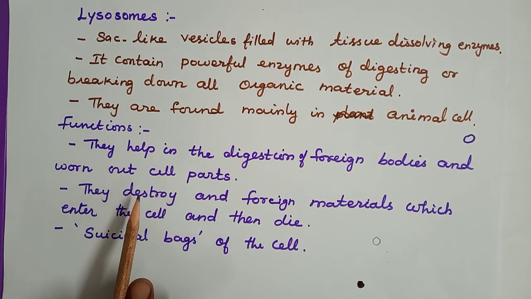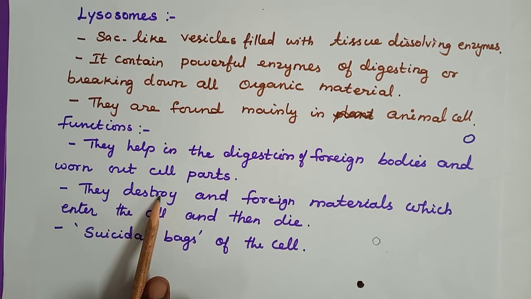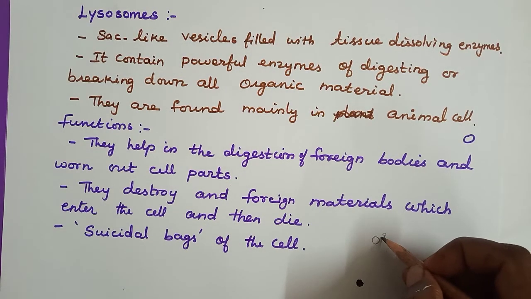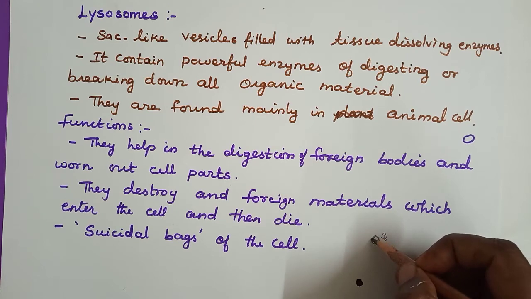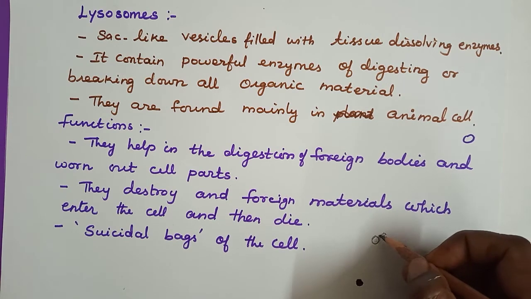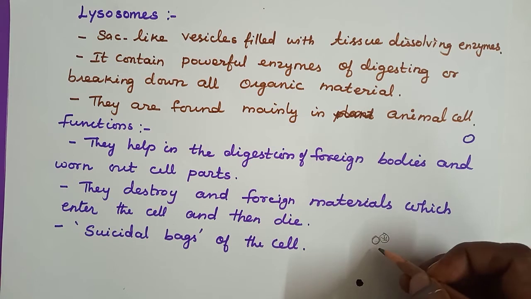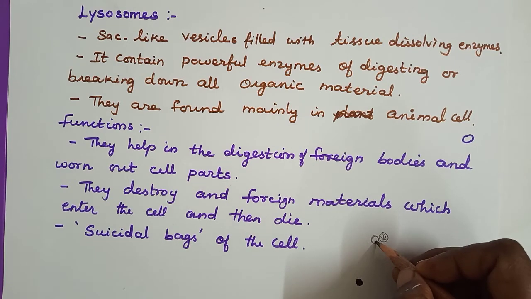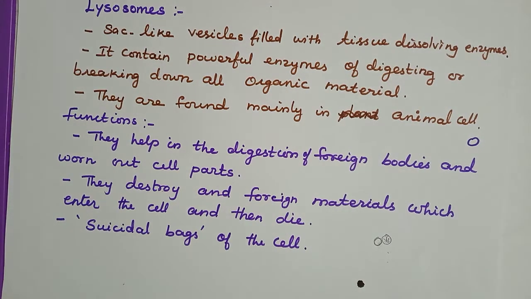So what does it do? It destroys foreign materials which enter the cell, and then it dies. For example, when a foreign body wants to enter our cell, the lysosome will first kill the foreign body, and then the lysosome also dies. So it is called the suicidal bag of the cell.